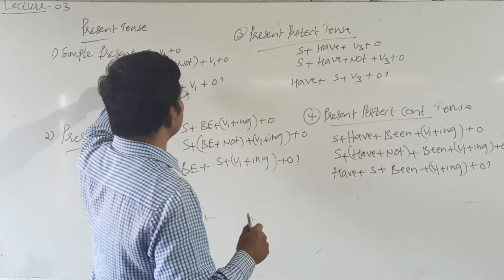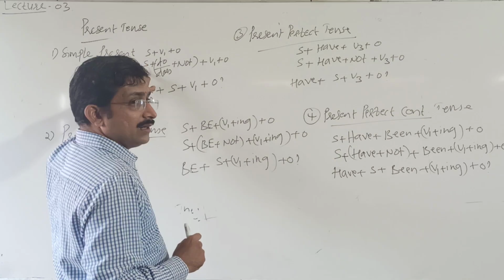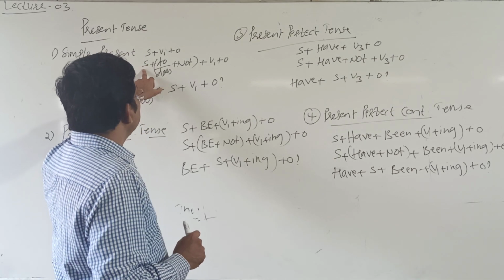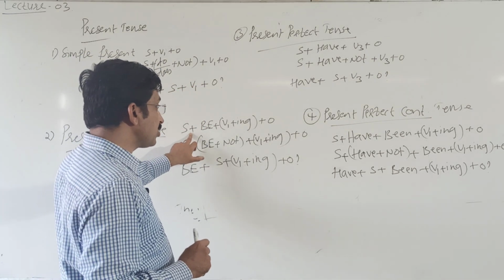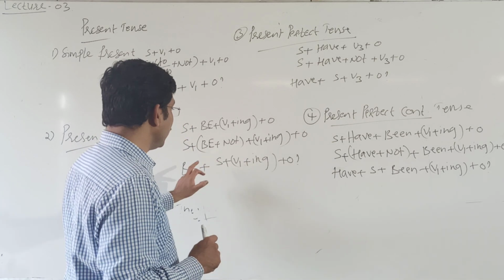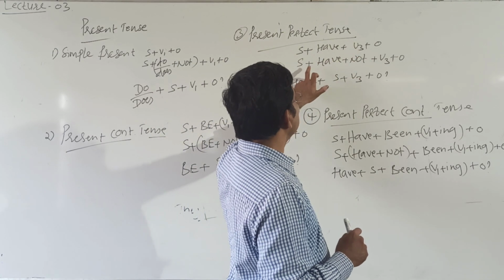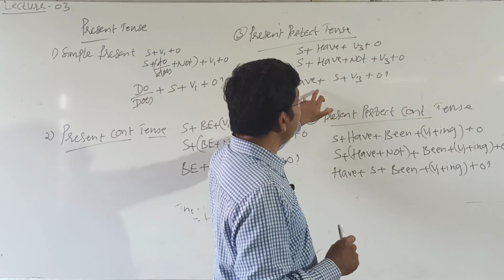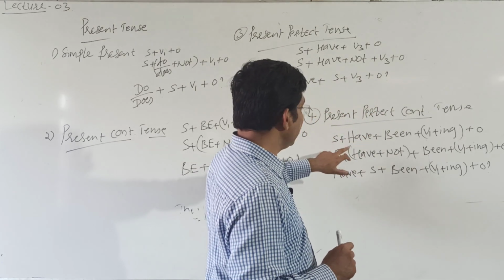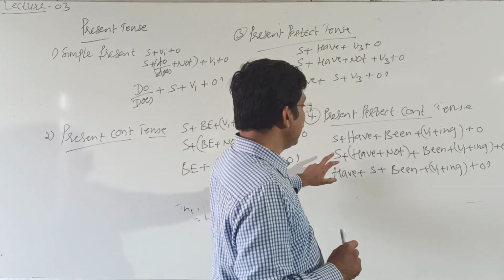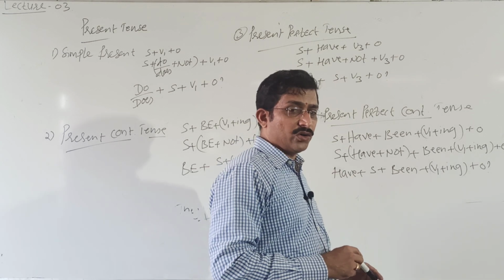Now let me take, my friends, only one verb. I sing a song. I do not sing a song. Do I sing a song? I am singing a song. I am not singing a song. Am I singing a song? I have sung a song. I haven't sung a song. Have I sung a song? Present perfect continuous: I have been singing a song. I haven't been singing a song. Have I been singing a song?